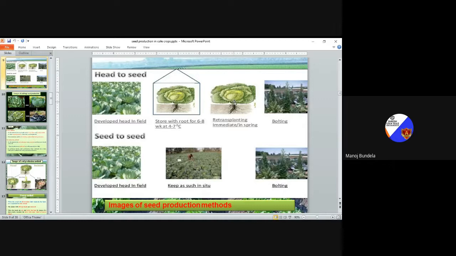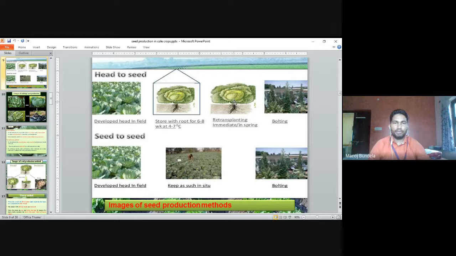So in the head to seed method, first we sow the plants. Then we harvest the heads with the roots. Again in the next spring season we have to plant those heads with the roots, and then flowering will start. Seed to seed method means development of the head in the field.